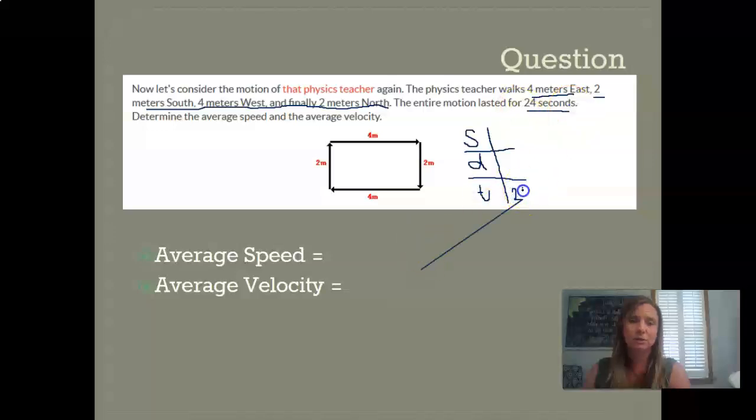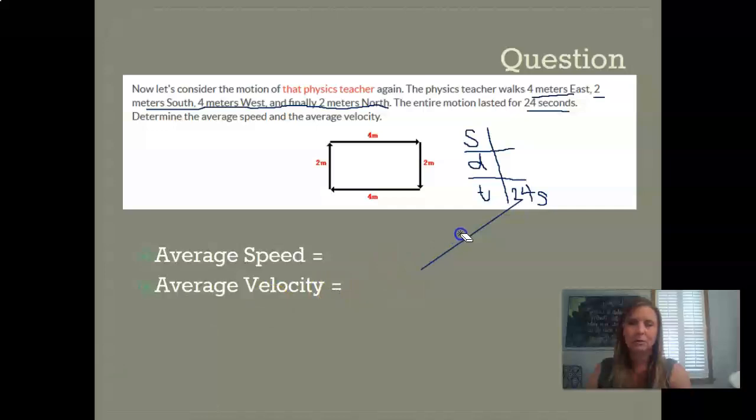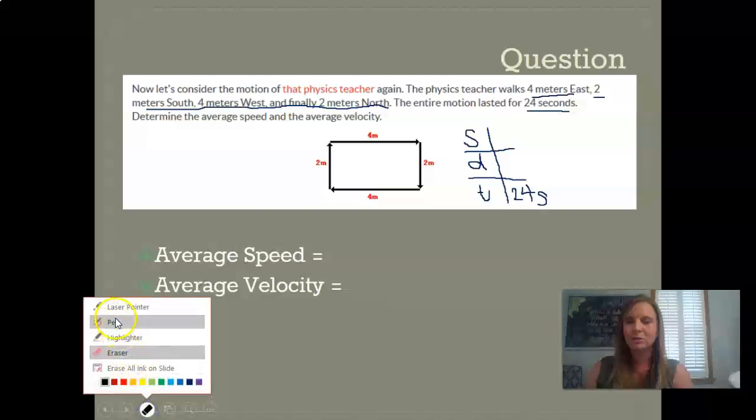24. Oh my goodness. I don't know why it keeps doing that. Just ignore it. I wonder if I can erase it. I'm sure I can. I don't know how. Oh, here it is. There. All right. And then let me get back to my pen.